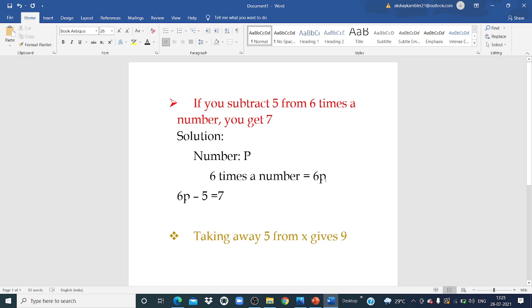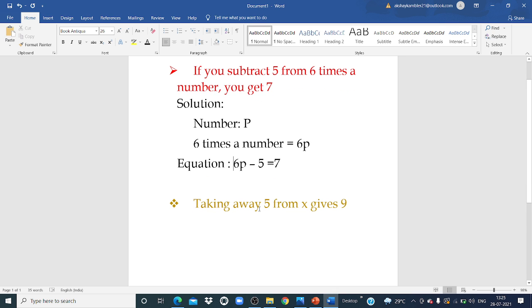So 6 times a number is 6p. Clear? Like that. And the final answer, or we can say the equation, is 6p minus 5 is equal to 7.